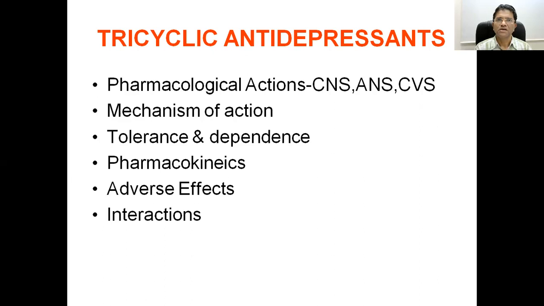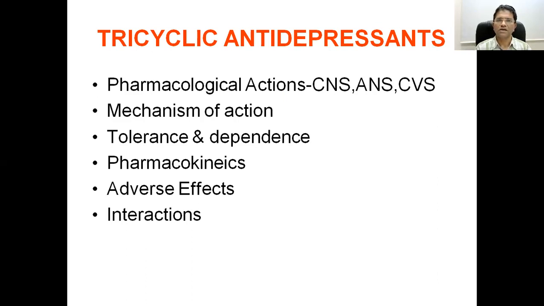One is the serotonin transporter and another is the noradrenaline transporter. If these 2 transporters are blocked, what will happen? From the synaptic cleft, the drug is not taken up into the neuronal ending, and that's why the drug will remain for a prolonged time in the synaptic cleft.